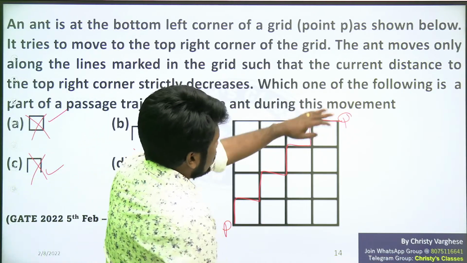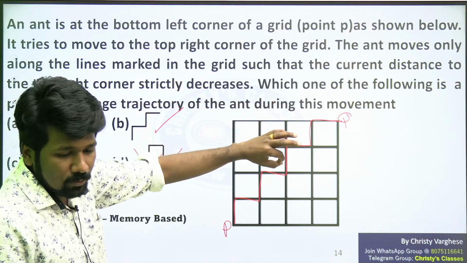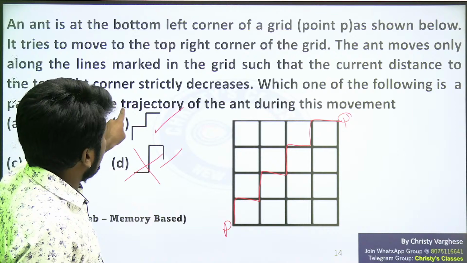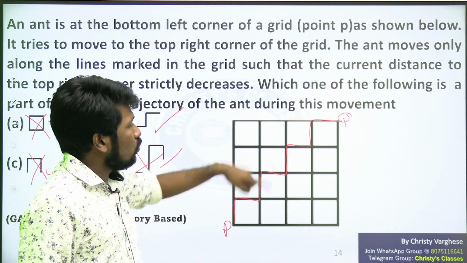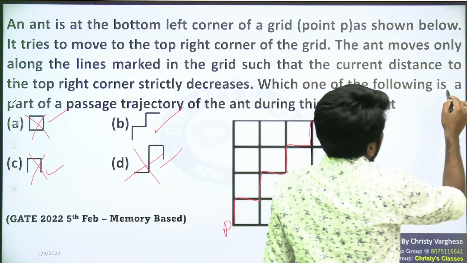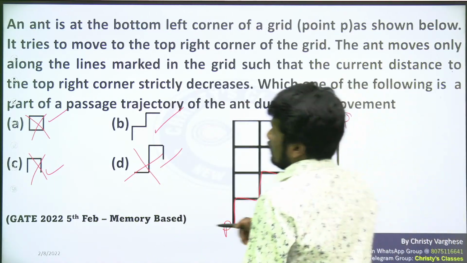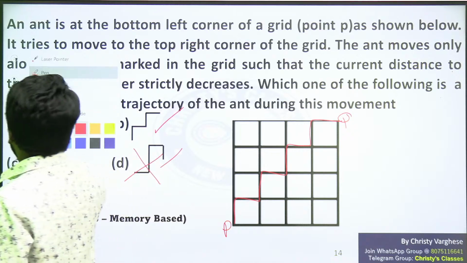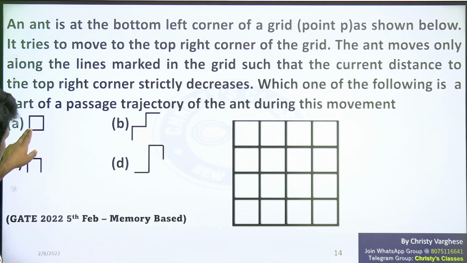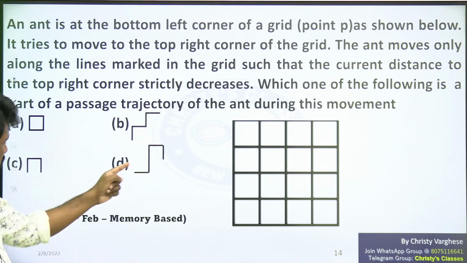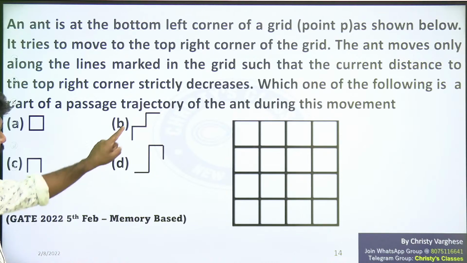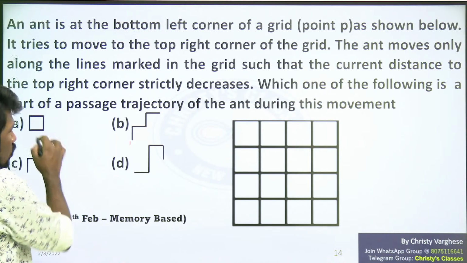Yeah, what is the final question? Let me explain for those people who didn't understand the meaning of the question. Which one of the following is a part of the passage trajectory of the ant during this movement? That means, during this movement, which of the following possibilities are impossible anywhere in between? That is the question. Yeah, exact option. This was there. These two options, I'm not sure whether it was exactly like this, but something like this was there. But anyway, option B is the correct answer.